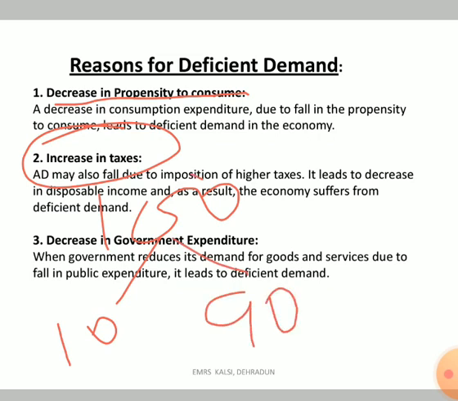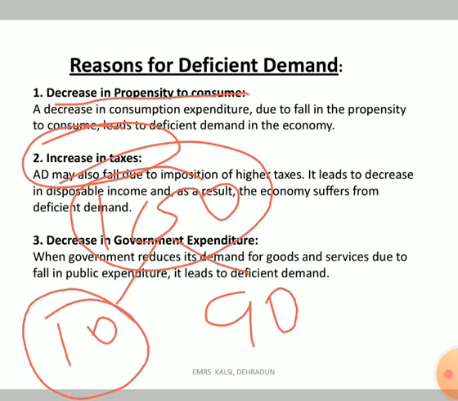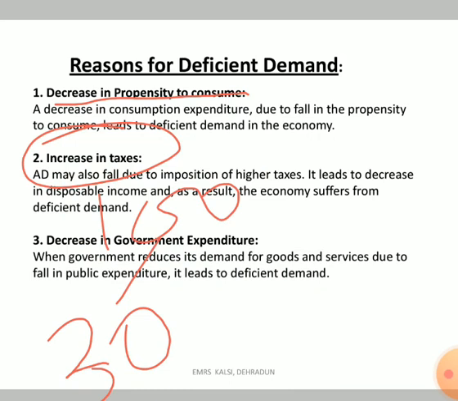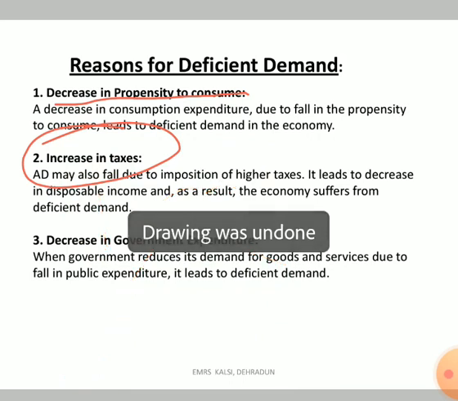Now government increased the taxes, so instead of 10, now government is taxing them 30 rupees, and they are left with 70 rupees. So instead of 90 they are left with 70 rupees to spend, so their demand will automatically decrease, because they are left with less money.